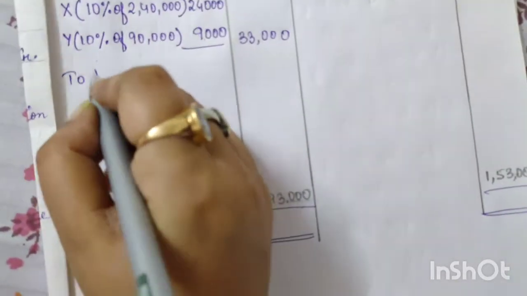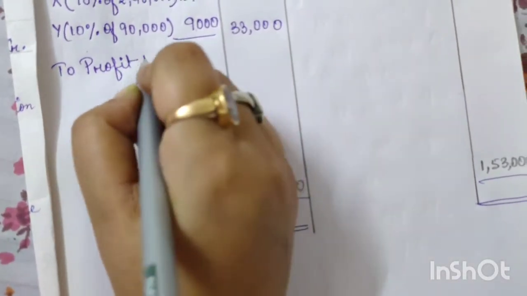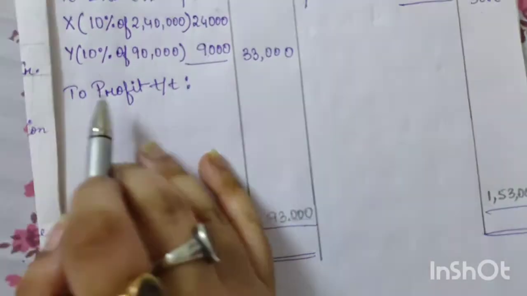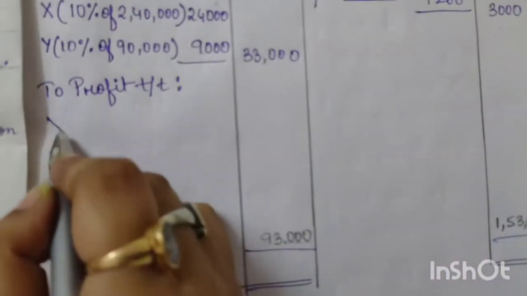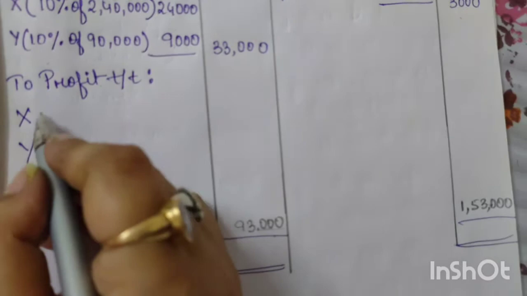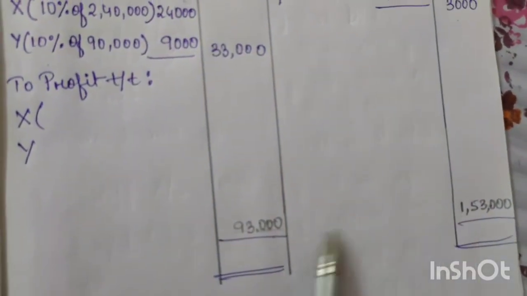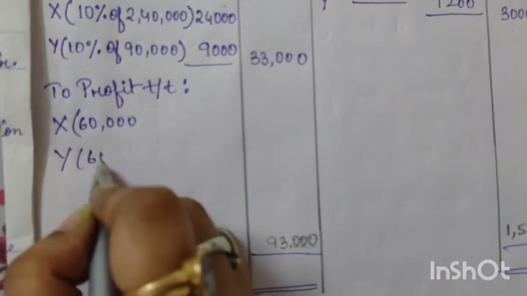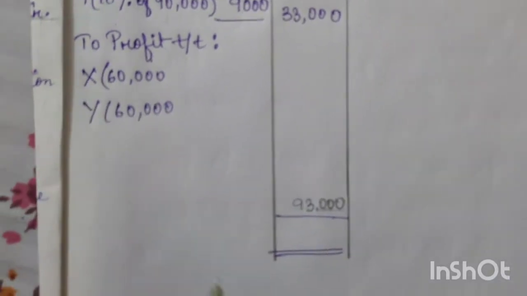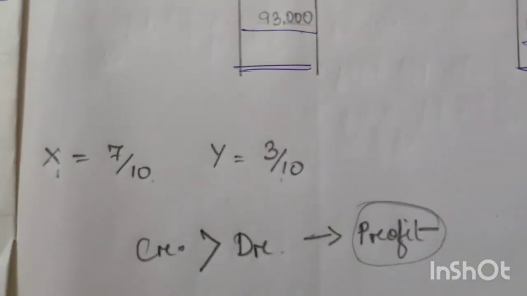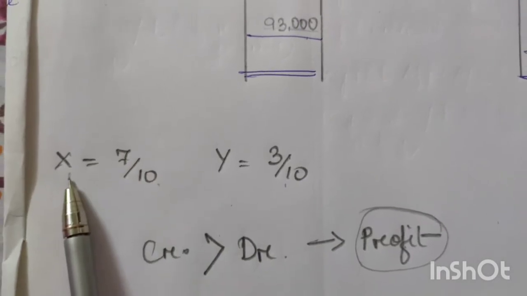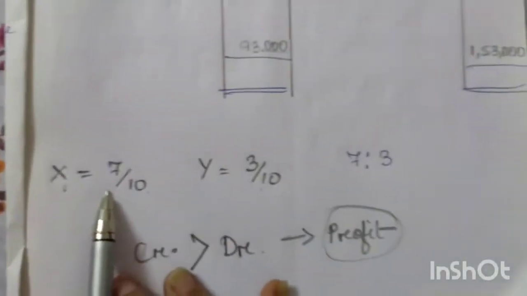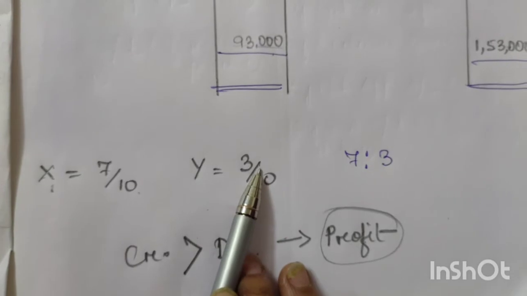To whom will we share this profit? Profit transferred to the partners. Who are the partners over here? X and Y are the partners, so first we will give to X and then to Y. If we subtract 93,000 from 1,53,000, we get 60,000, which is their total profit. Both will get a share of the 60,000, but in what ratio? I told you in the beginning itself, 7/10 for X and 3/10 for Y, because their ratio was 7:3.